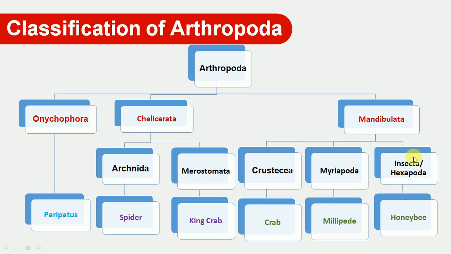The third class is Insecta or Hexapoda. The name Hexapoda indicates that these animals have three pairs of legs. Animals belonging to class Insecta or Hexapoda, for example the honeybee. So the largest phylum Arthropoda is divided into three subphyla and 5 classes, and we will go through each class with examples.